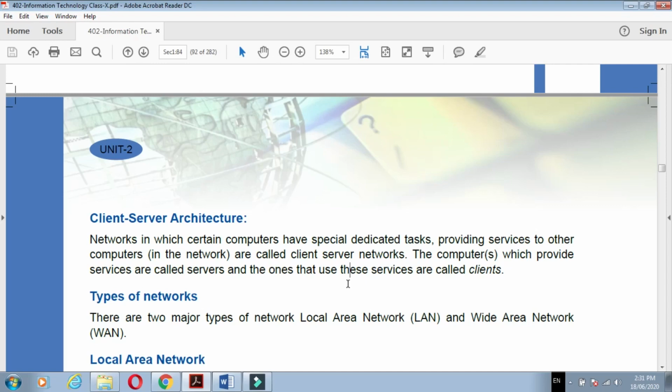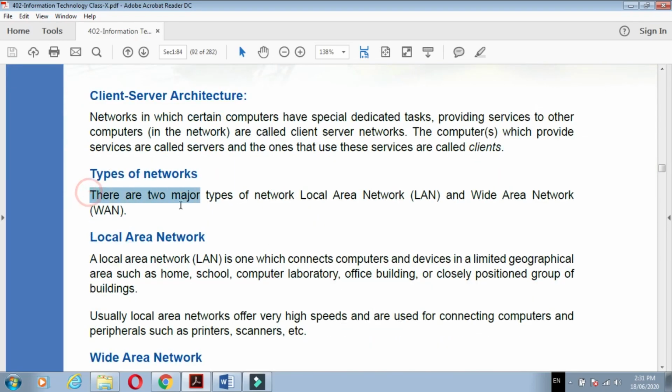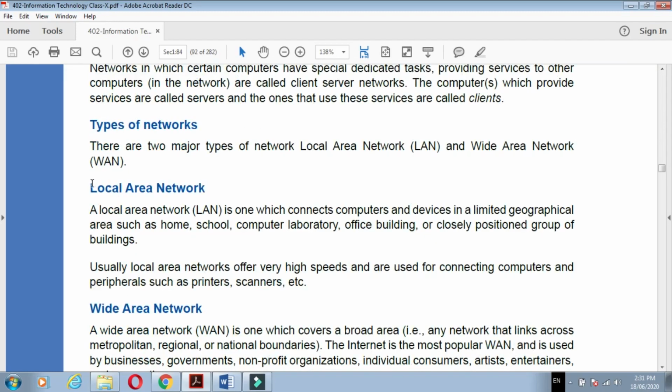Understand? Now next, the types of network. Which are the types of network? There are two major types of network: local area network and wide area network. Now let us move to the local area network. What is a local area network?